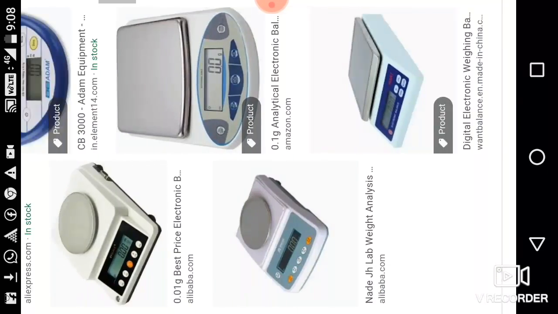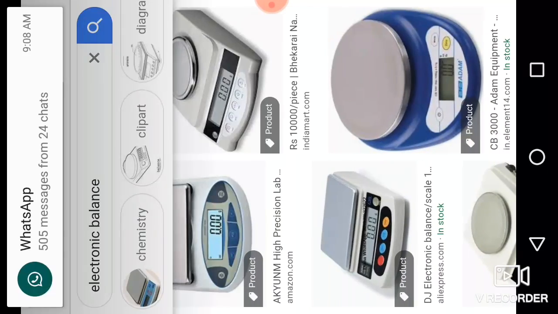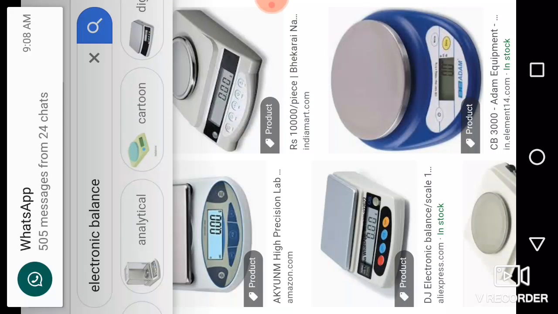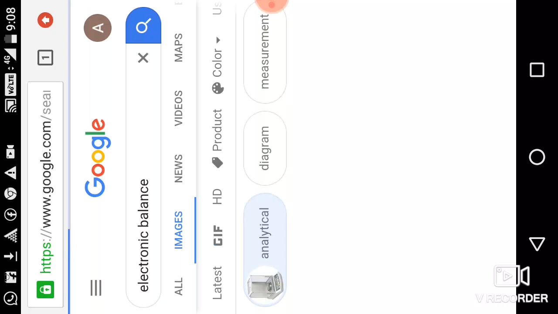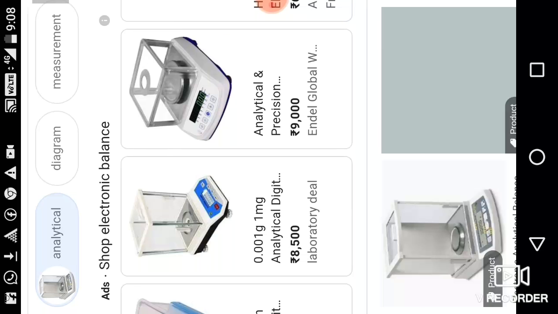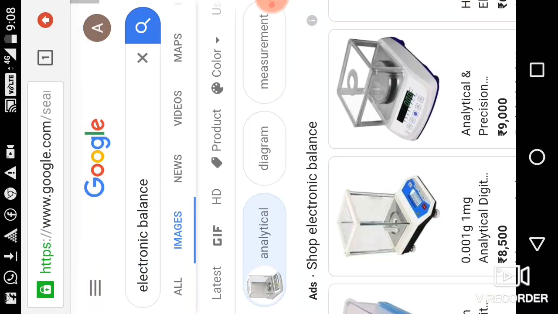These are the electronic balances, or simply analytical balances, available in the market.